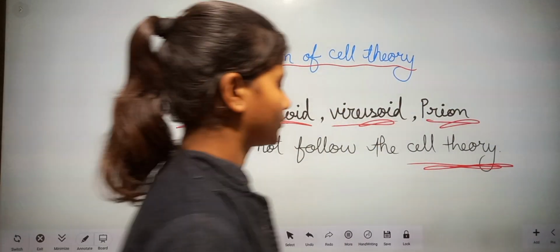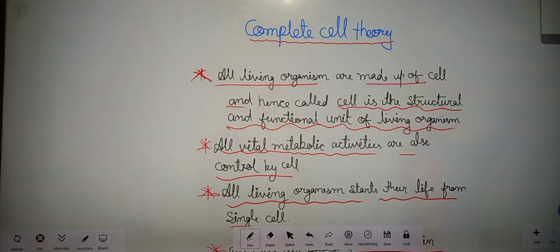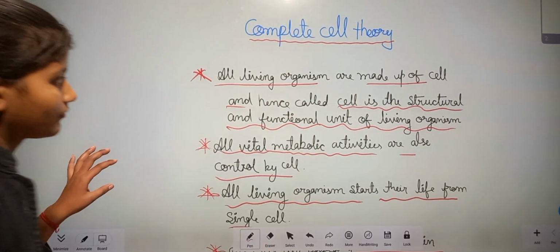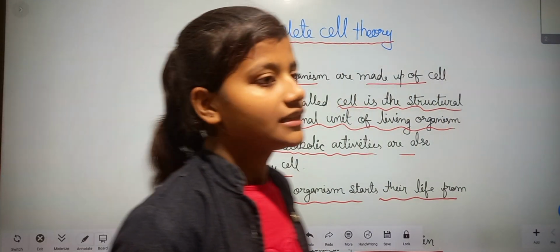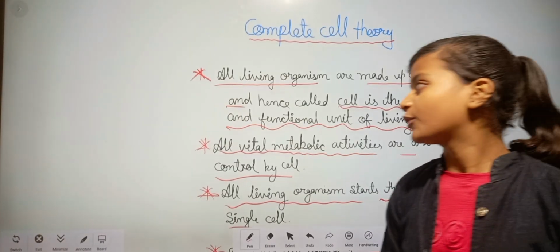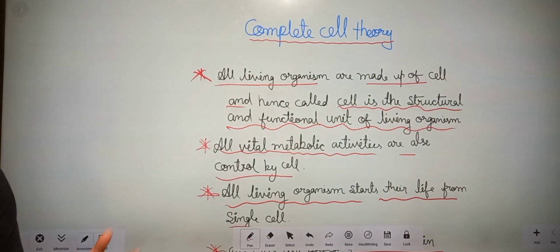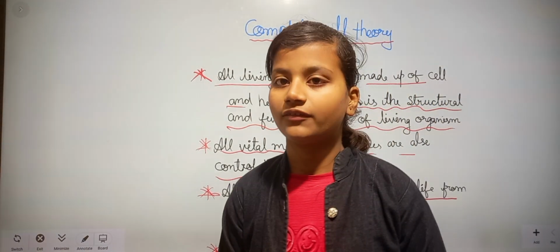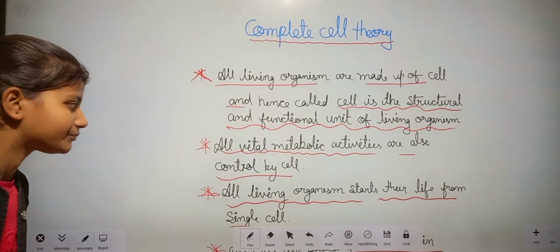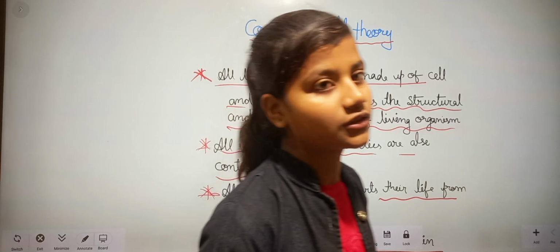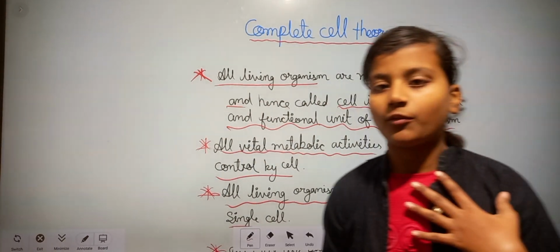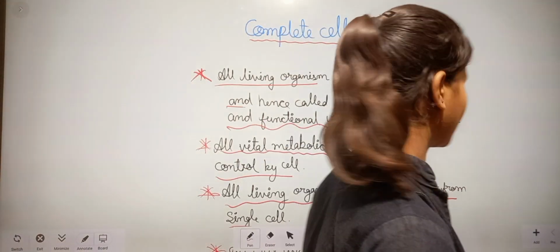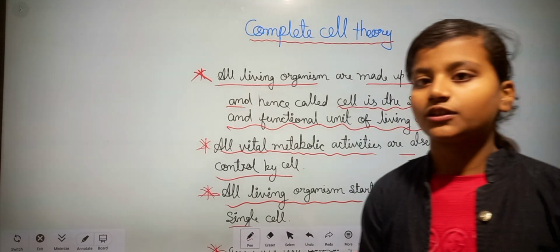Okay, so in this video we will discuss complete cell theory point by point. So our first point is all living organisms are made up of cell, and hence cell is a structural and functional unit of living organism. Okay, all vital activities are also controlled by cell. It means in our body there are many metabolic activities, so they are also controlled by cell.